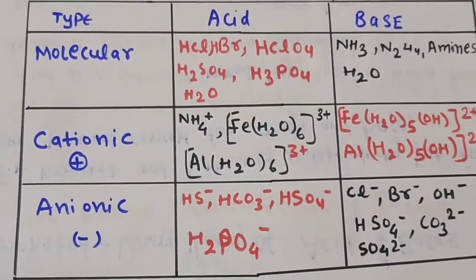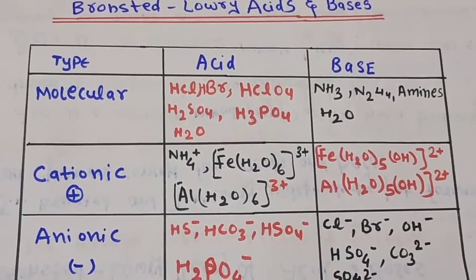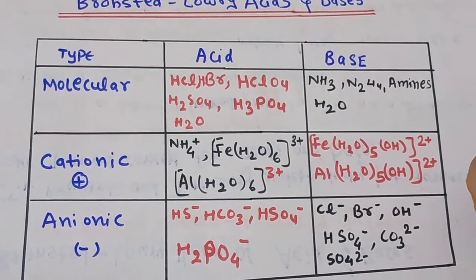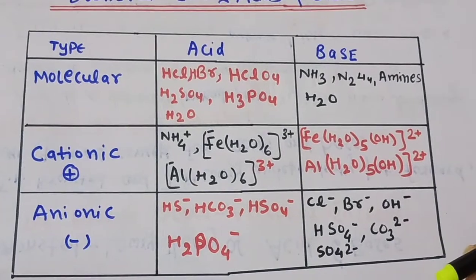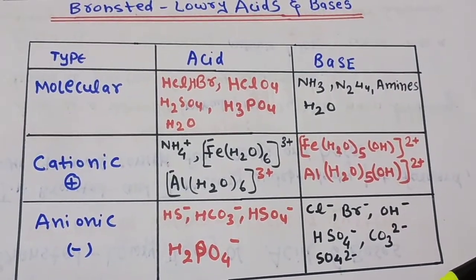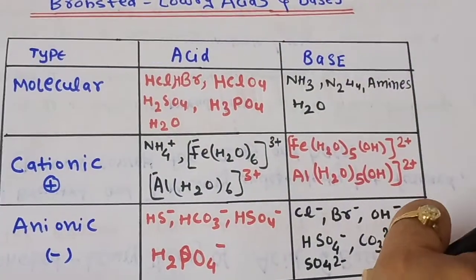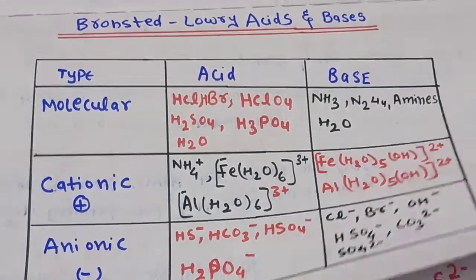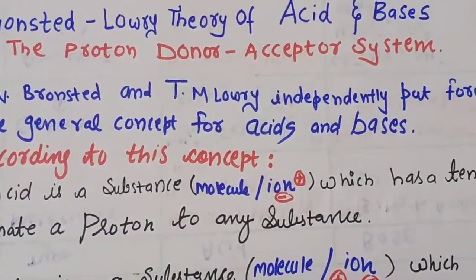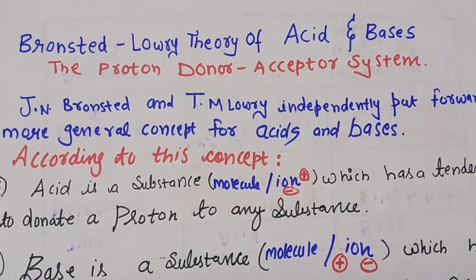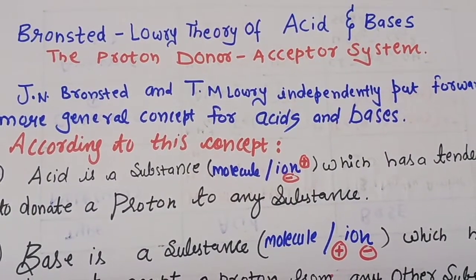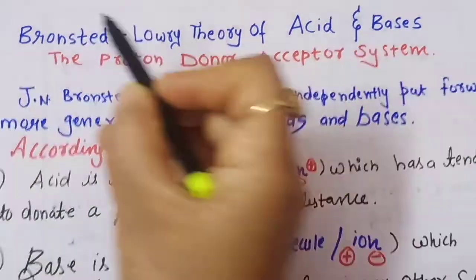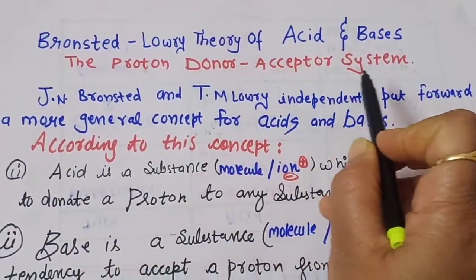Here are some examples I have classified for the Bronsted-Lowry acids and bases, so you can go through them. There are some classifications of the Bronsted-Lowry acids and bases, which we will discuss. First, let us see what the Bronsted acid-base theory is. Since here we are considering the proton, this theory is also termed the proton donor acceptor system.